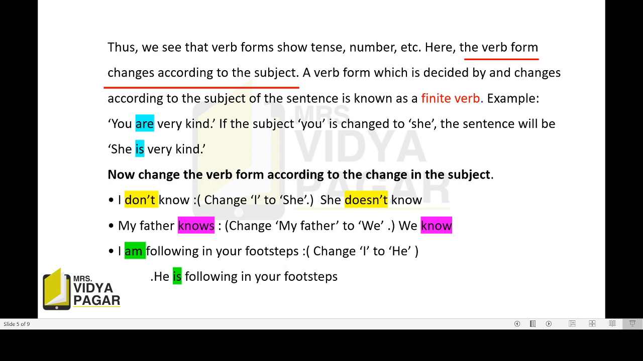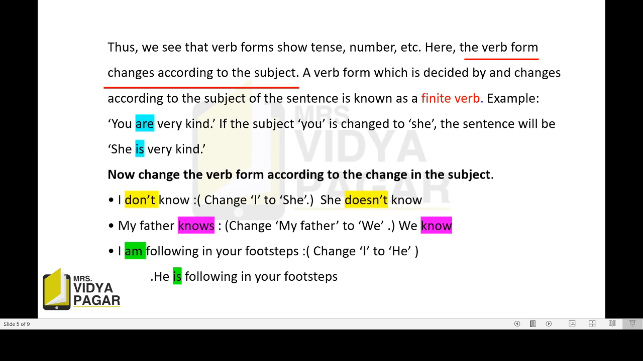Now next, my father knows, and change my father to we. We are going to change the subject from my father to we. So the change will be we know. And why here my father knows? Because father is third person singular again. And in the present tense, we add s or es to the third person singular. Look here, I know, we know, you know, he knows, she knows, it knows, they know. Okay, got it.